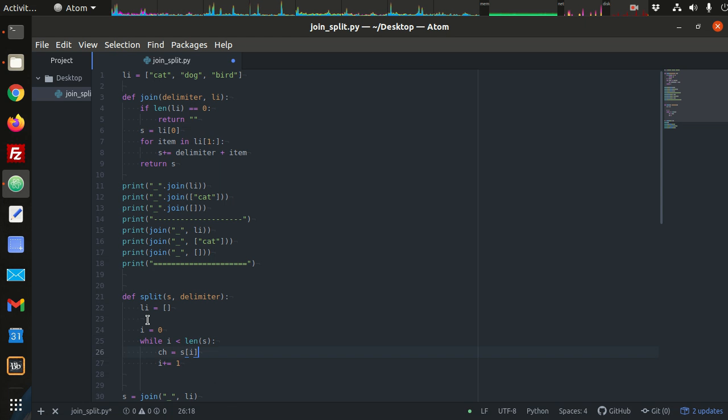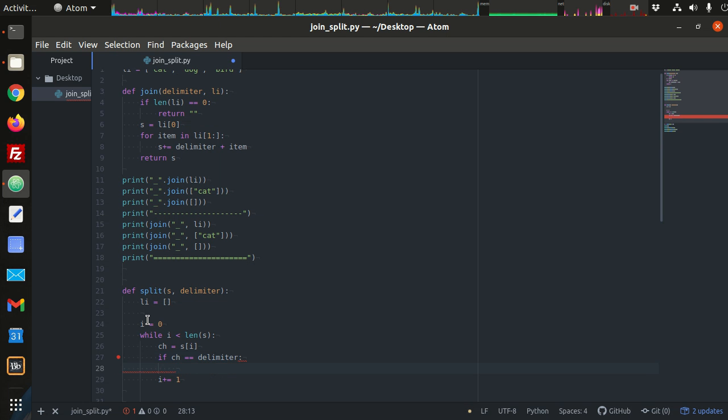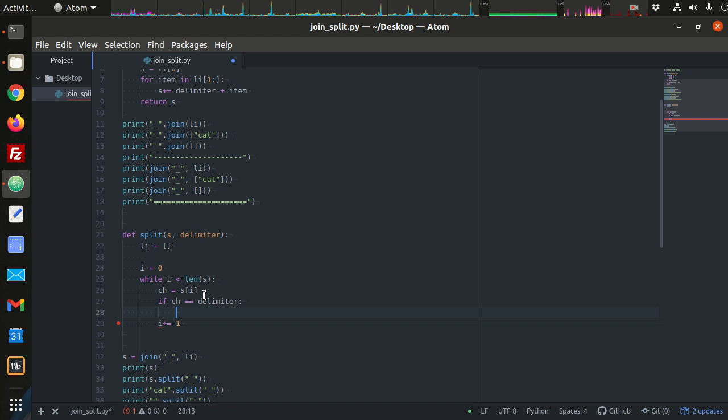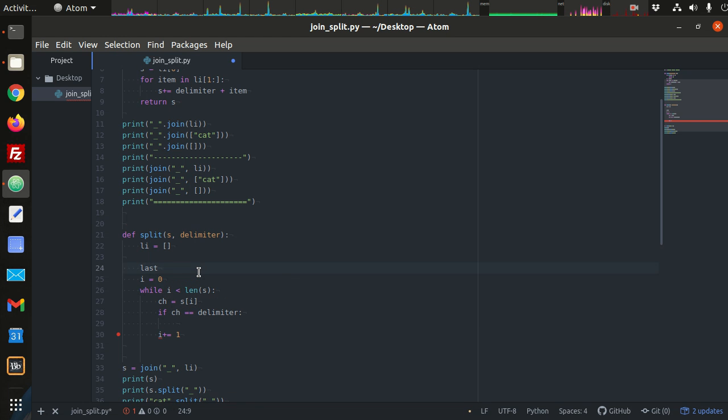But we want to check for the delimiter. So if ch is equal to our delimiter, then we know we've found a match. Okay, so how are we going to work out a match? Basically, we have to keep track of the last time we had a match, and take a slice of this string from the last match to the current match. So let's make a variable up here called last match, and by default that's going to start at 0.